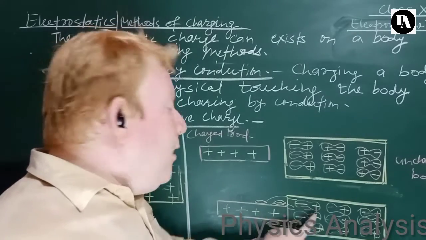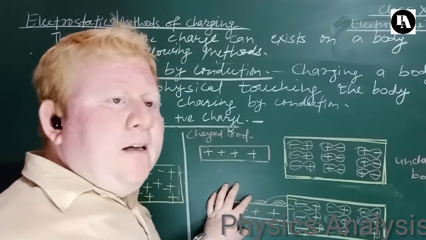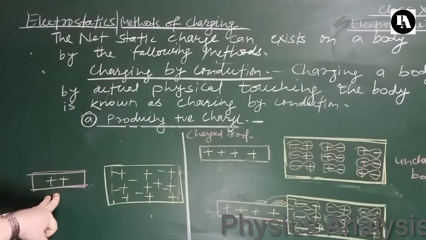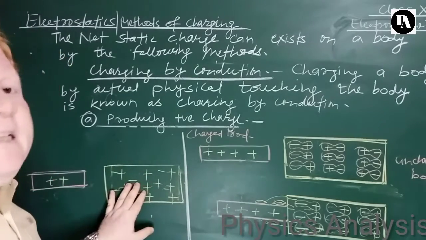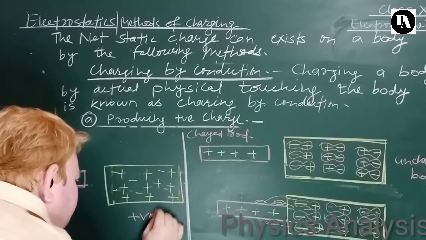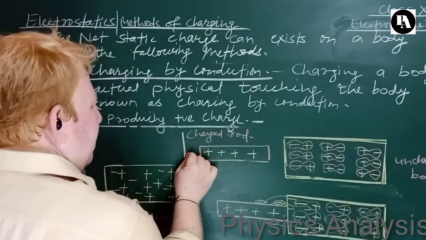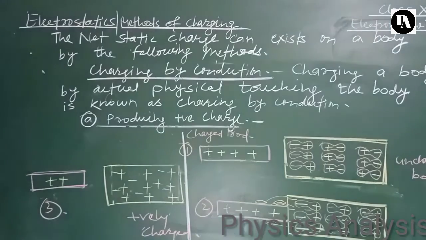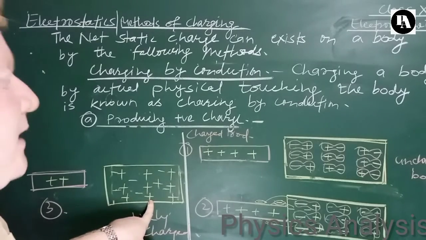This body loses electrons and that body gains electrons, so the original charged body becomes less positively charged, and the original uncharged body becomes positively charged. This is step number 1, step number 2, and step number 3. By these steps you can make an uncharged body into a charged one.